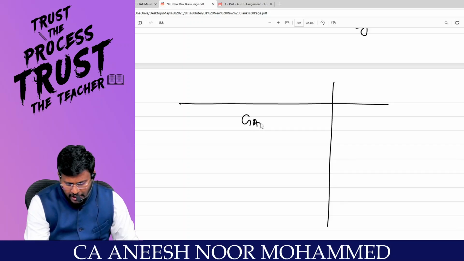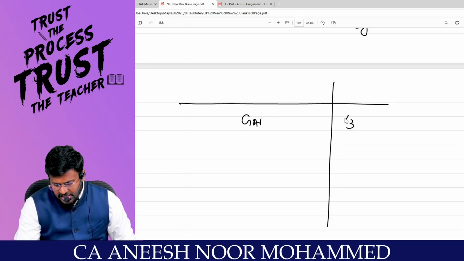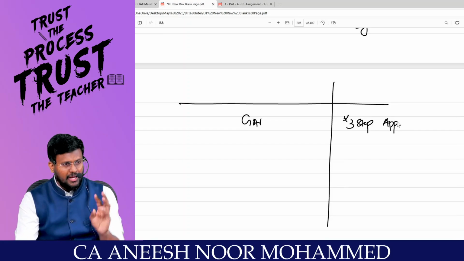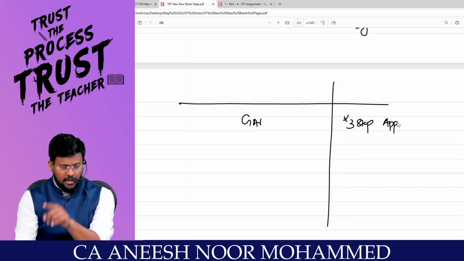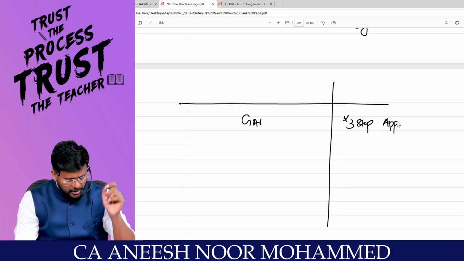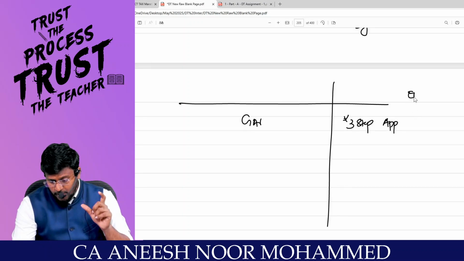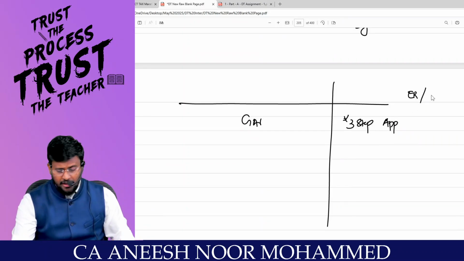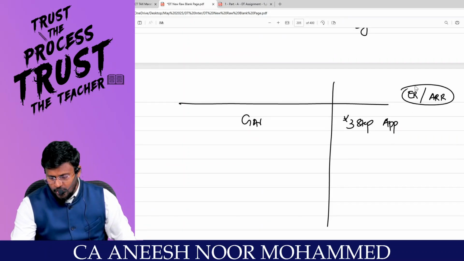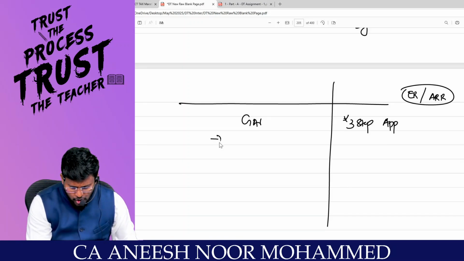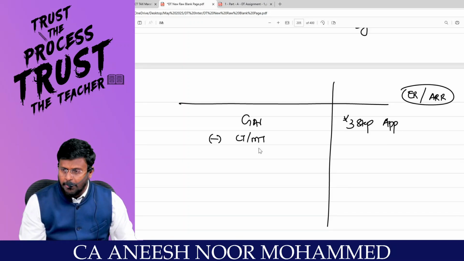In that, again 5-step approach. GAV is a 3-step approach. Are you all really with me? In that 3-step approach, fair rent or municipal value, whichever is higher, or standard rent, whichever is lower, that answer is called the expected rent. Compare expected rent or actual rent received or receivable, whichever is higher. From this GAV, can you reduce municipal tax?